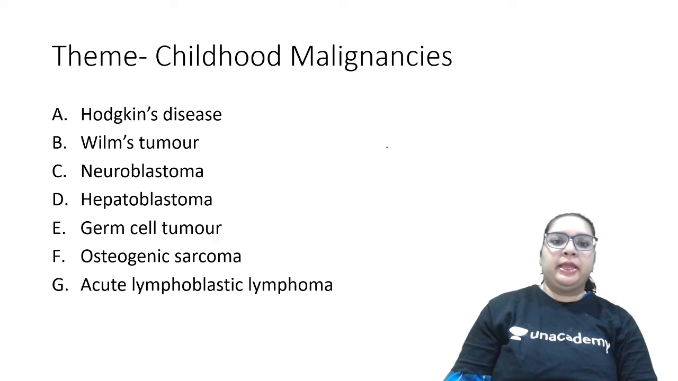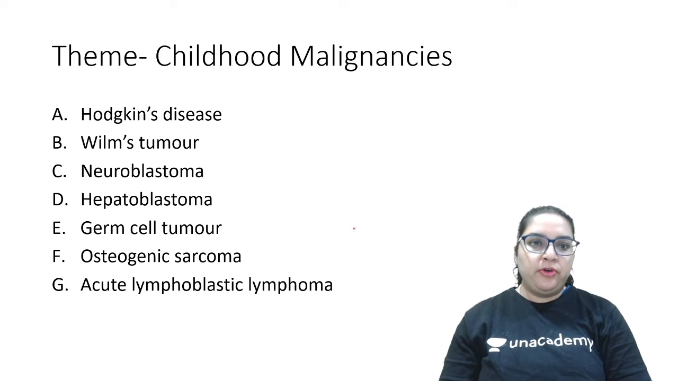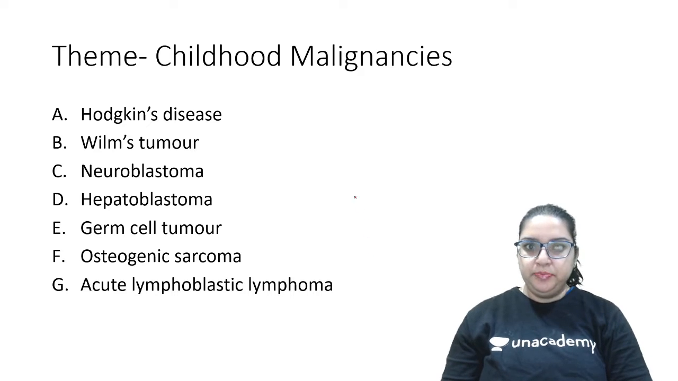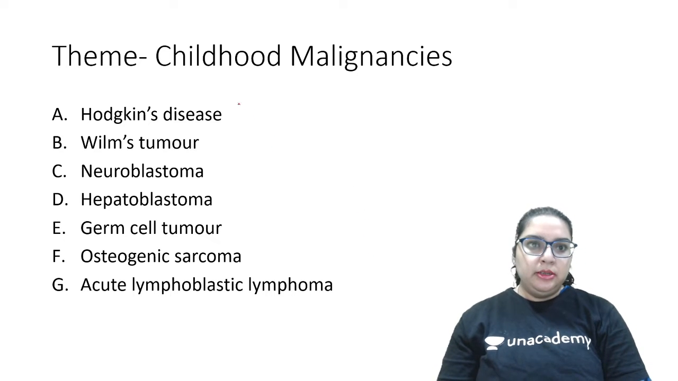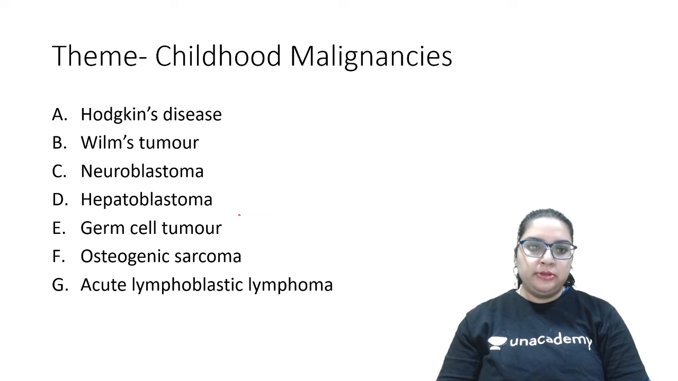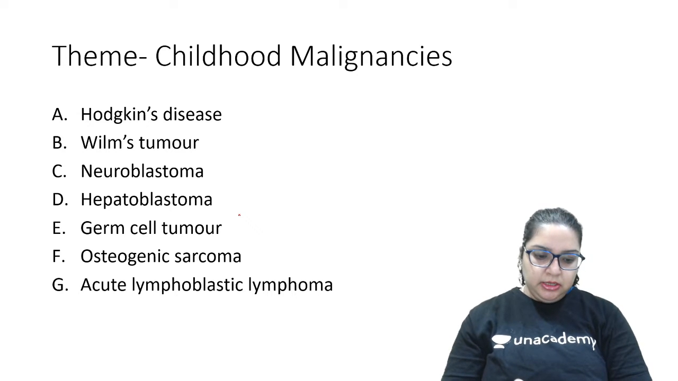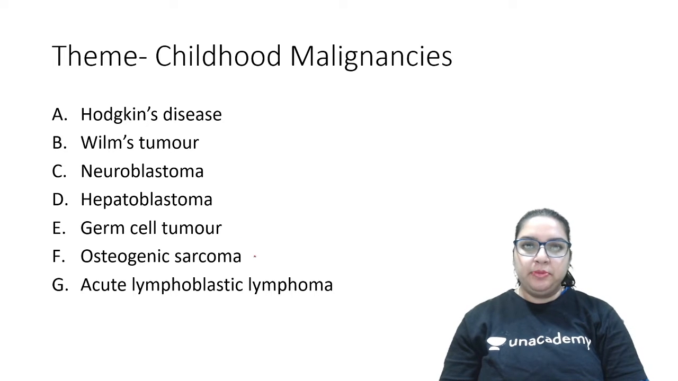Now let's come to the second sample, where the theme is childhood malignancy. We have this list of malignancies here. I will just quickly go through it. The first is Hodgkin's disease, Wilms tumor, neuroblastoma, hepatoblastoma, germ cell tumor, osteogenic sarcoma, and acute lymphoblastic lymphoma. Just look at it for 15 seconds, and then I'll come to the clinical based question on this.